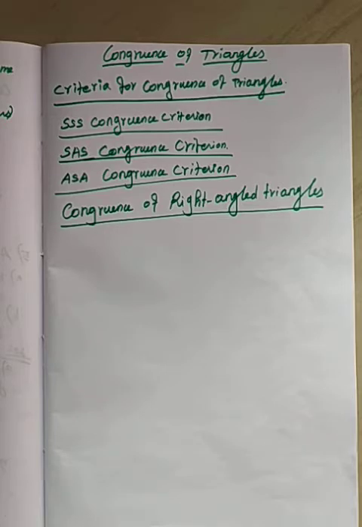RHS means right angle, hypotenuse, side. The RHS congruence criterion states that if the hypotenuse and one side of a right angle triangle are respectively equal to the hypotenuse and one side of another right angle triangle, then the right angle triangles are congruent. Everybody clear on these basic ideas? Now we move to some example problems.